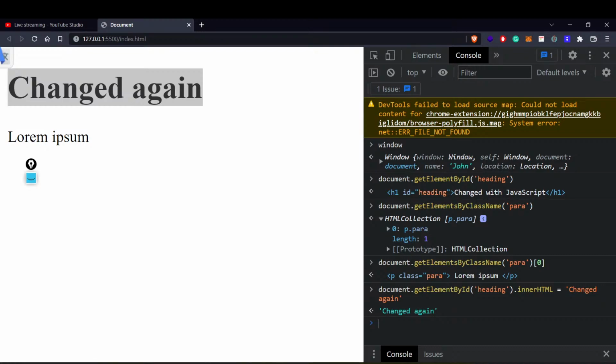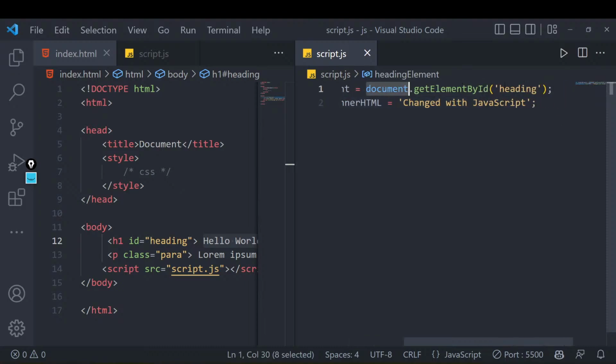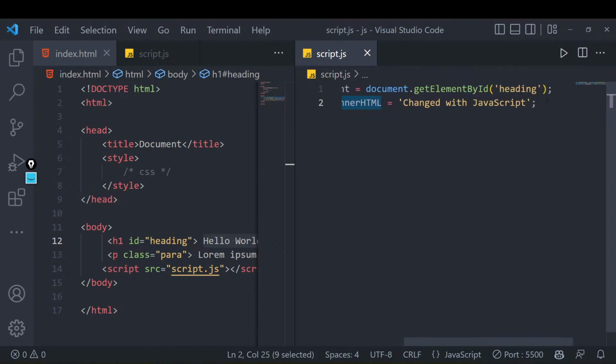But in here, what we are doing is we are doing it in a little descriptive manner. First of all, whatever element we are getting, we are storing it in a variable called heading element, and then we are using the innerHTML variable and changing it from here. You can also change the URLs, and you can also change some attributes in your tag as well.